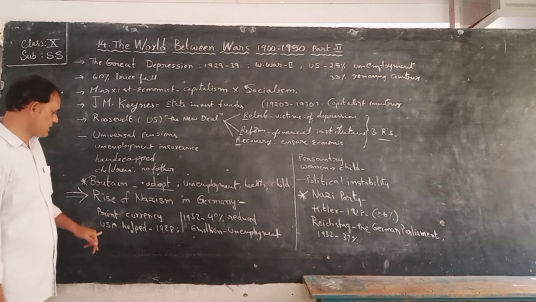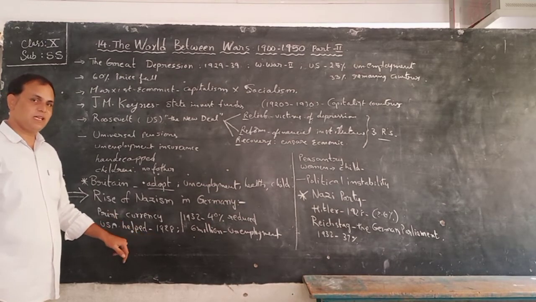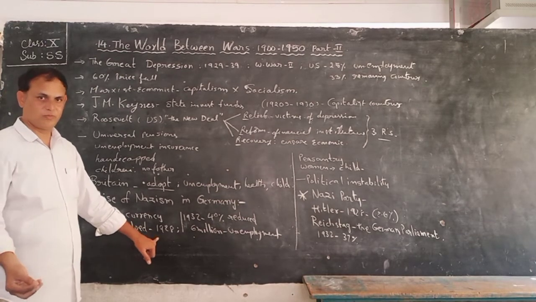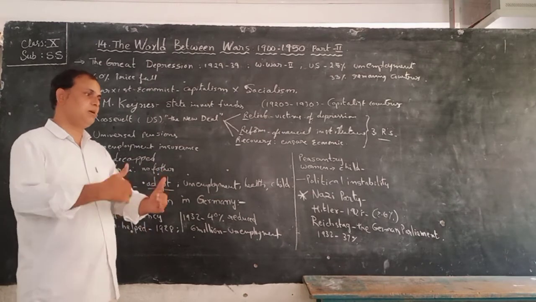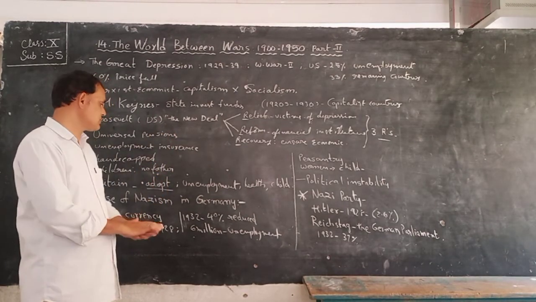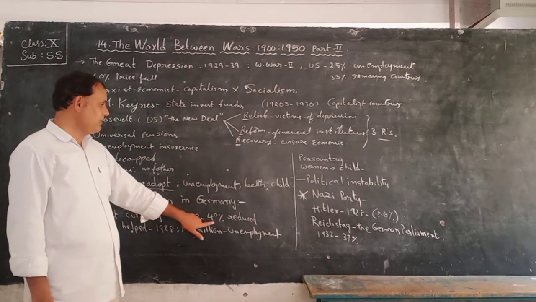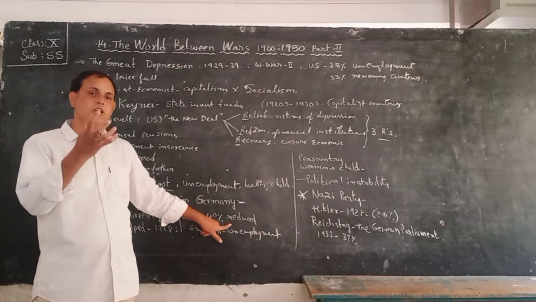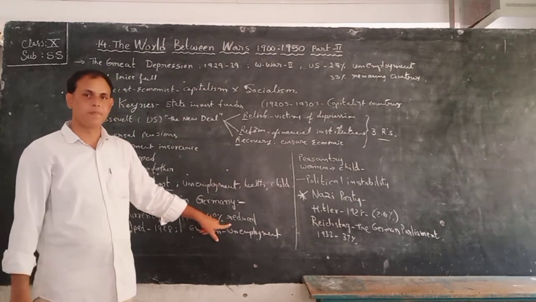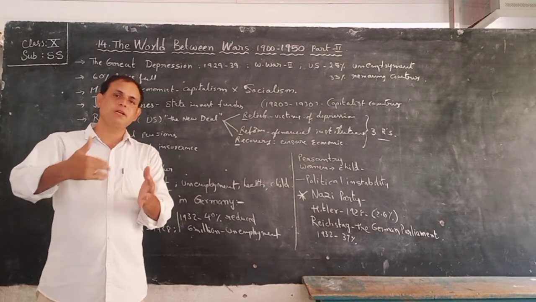Next one, in 1928, the USA helped a little, but it did not continue up to 1929. Okay, children. So in 1932, they reduced production by 40% in their factories. What happened? Many employees became unemployed.